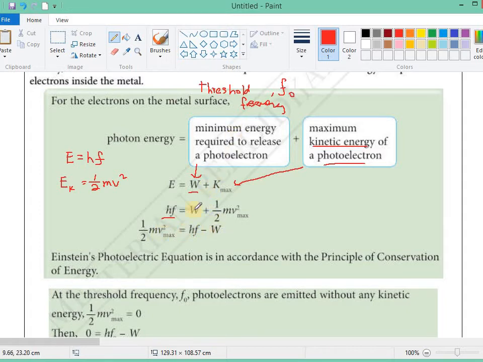So rearranging the equation, we can get that the maximum kinetic energy that the photoelectron can have will be equal to the difference between the energy of the photon and the minimum energy needed to release the photoelectron.